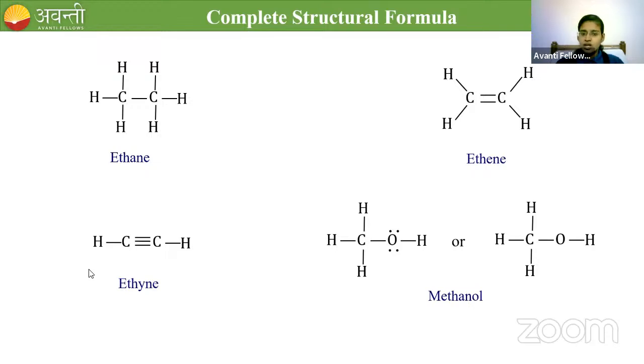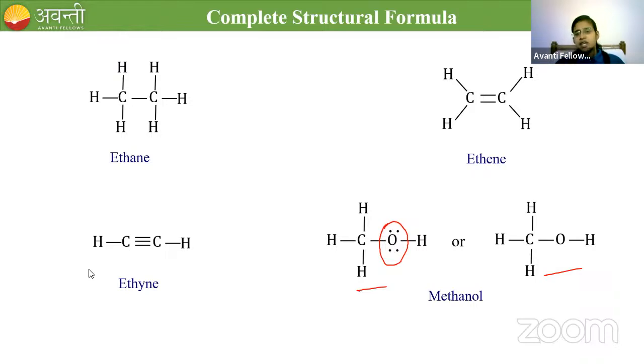So here all the bonds between the atoms are represented, which is called the complete structural formula. The difference between these two molecules is that oxygen has 2 lone pairs. The lone pairs are denoted here, and here we don't have the lone pairs. Both of them are correct. Both of them are complete structural formulas.